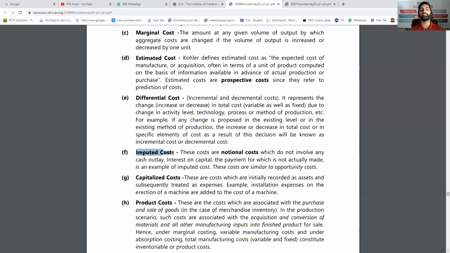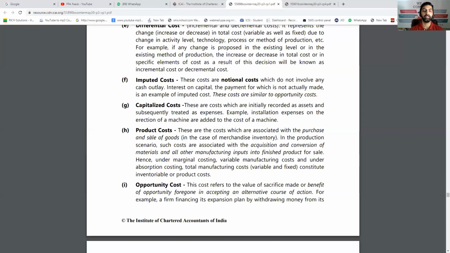Imputed or notional cost means costs which are not actually paid, but which are considered for decision making. For example, if I'm conducting coaching classes from my own house, then if I had given this on rent to another person, I would have earned, let's say, 60,000 per annum. That is something I'm losing; it is imputed cost, notional cost, never recorded in the books, but considered in decision making. Capitalized cost means one-time cost, big cost.